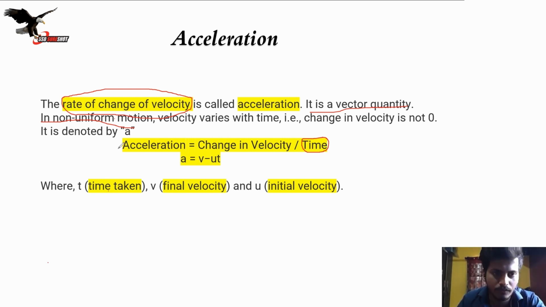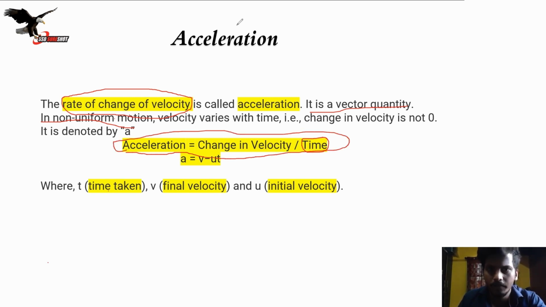Now the acceleration formula: acceleration is the change in velocity divided by time. Or you can say a equals (v minus u) divided by t.